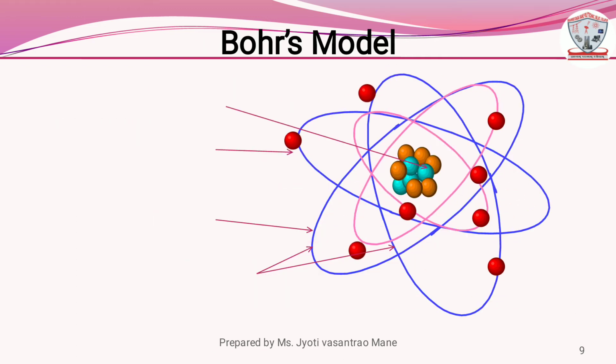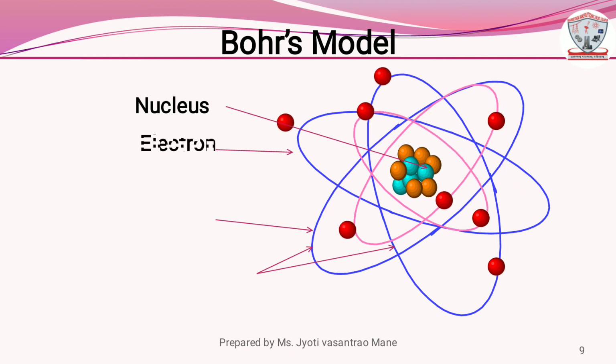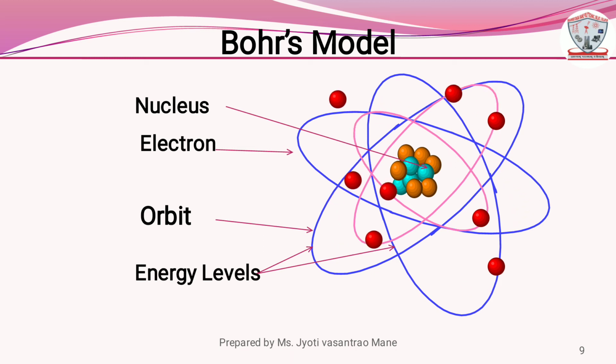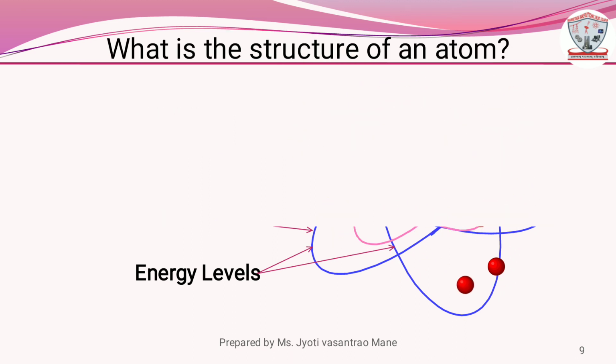This is the Bohr's model. See on the screen. The central part of the atom is called the nucleus. The electrons revolve around the nucleus in a fixed circular path. This fixed circular path is called an orbit, and it is also called an energy level. See on the screen how electrons revolve around the nucleus.